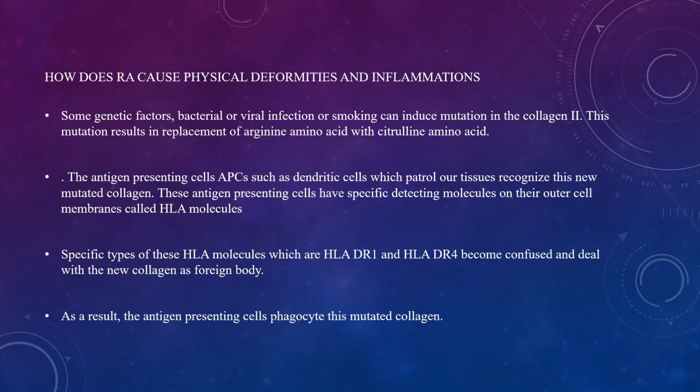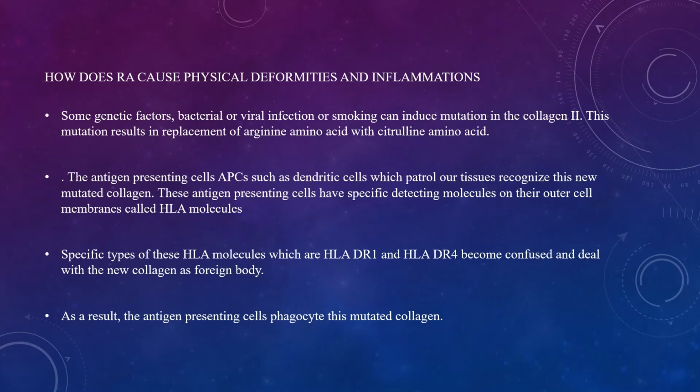Some of you might be wondering, how does RA actually cause physical deformities? Well, due to RA risk factors, they induce a mutation in the collagen 2. This mutation results in replacement of arginine amino acid with citrulline amino acid. The antigen-presenting cells, APCs, such as dendritic cells, which patrol our tissue, recognize this new mutated collagen. These antigen-presenting cells have specific detecting molecules on their outer cell membranes called HLA molecules. Specific types of these HLA molecules become confused and deal with the new collagen as a foreign body.